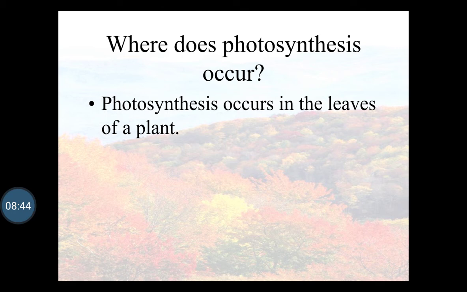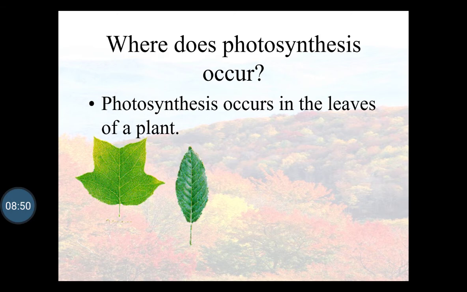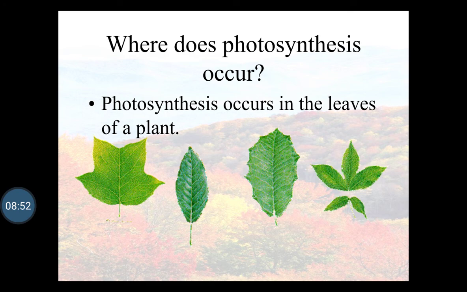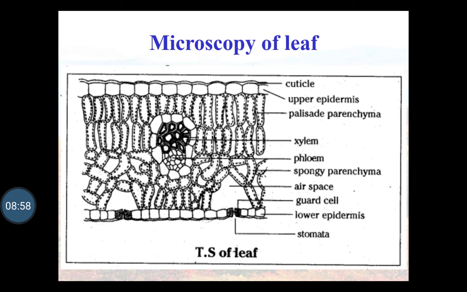Where does photosynthesis occur? Photosynthesis occurs in the leaf. Due to the presence of chlorophyll, leaves are green in color, and chlorophyll plays an important role in the entrapment of light energy.